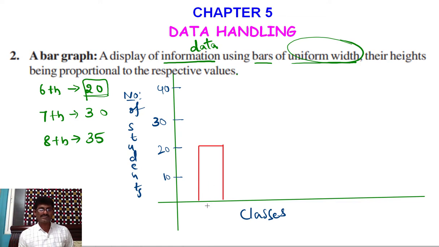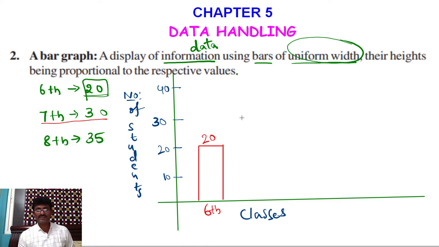This rectangle represents 6th class students, and the number of students is equal to how much? 20. Now in 7th class, how many students are there? 30 students are there. Now let us draw like this.